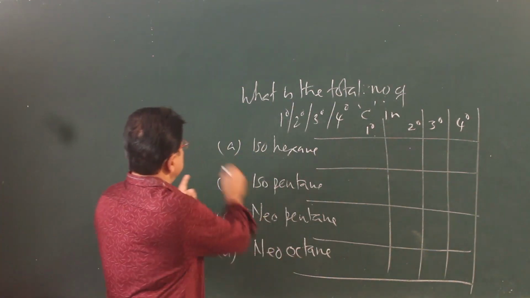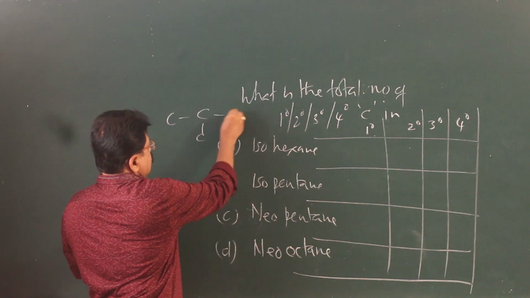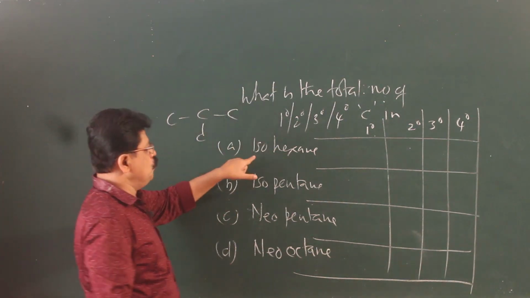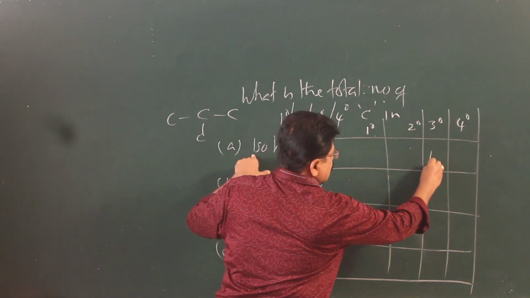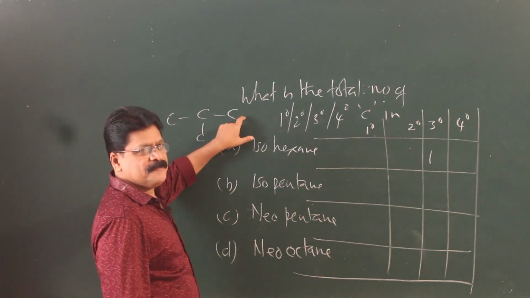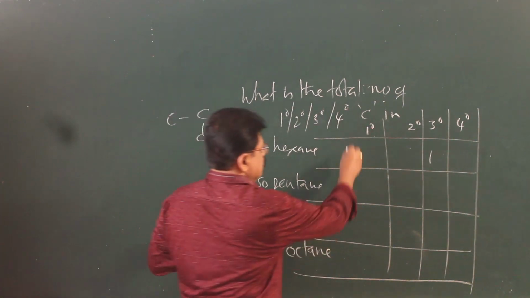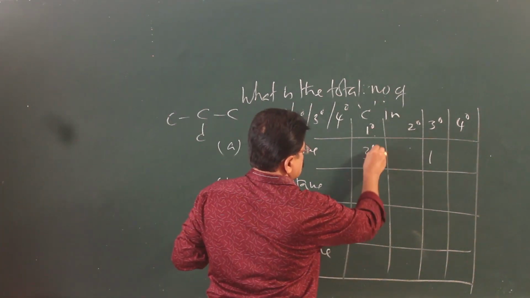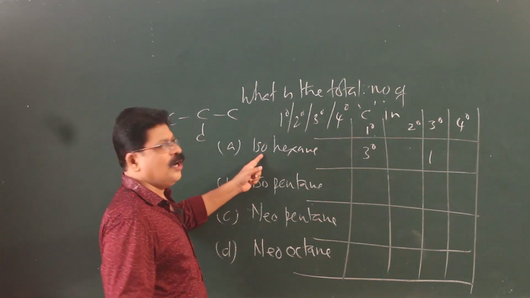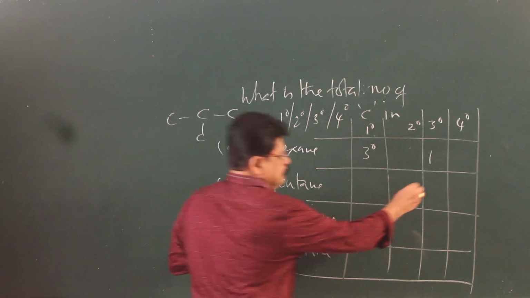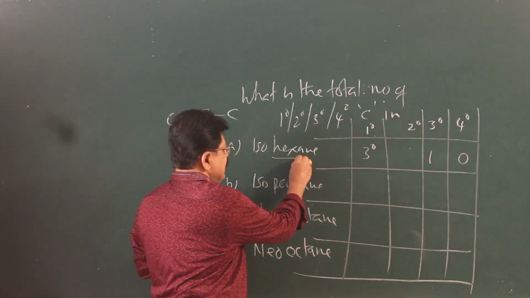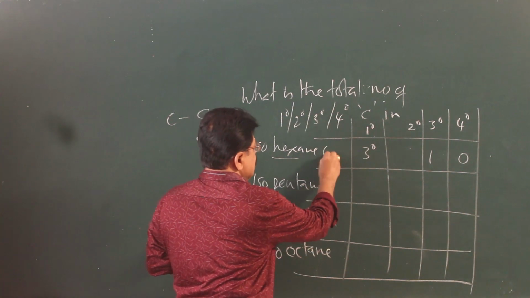Iso means this grouping. So, iso means there will be one tertiary. Iso will have three ends, so there will be three primary. Iso will not have a quaternary carbon. Hexane means 6 carbons.